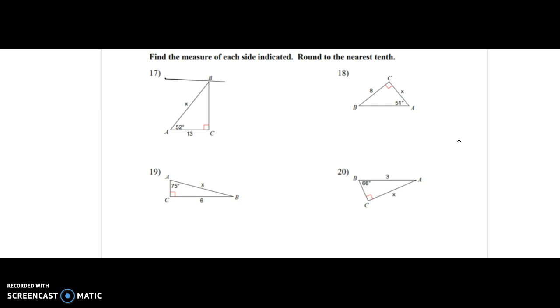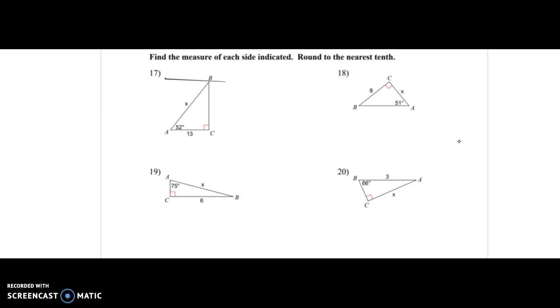First I want to start with finding the measure of a side. Find the measure of each side indicated and round to the nearest tenth. Here in this problem, it gives us the angle measure, so we're not going to have to find an angle measure, but we have to use it to find a missing side of the triangle. We have to figure out which trig function to use.